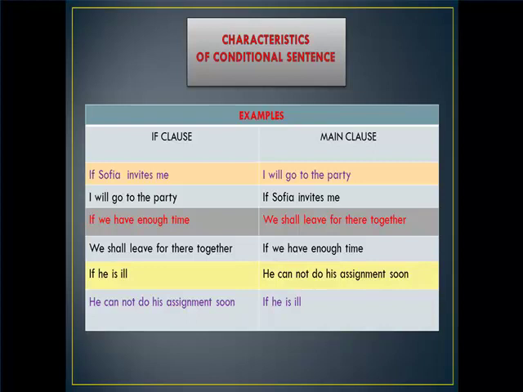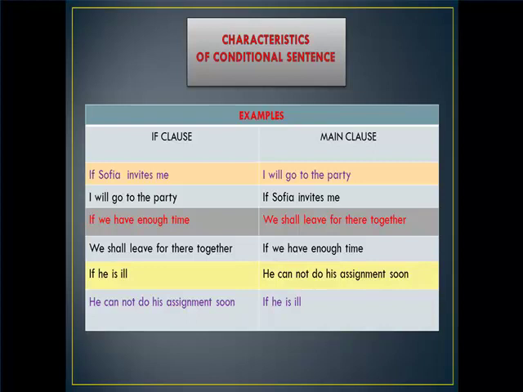If Sophia invites me, I will go to the party. I will go to the party if Sophia invites me. The if clause can be at the beginning or behind.